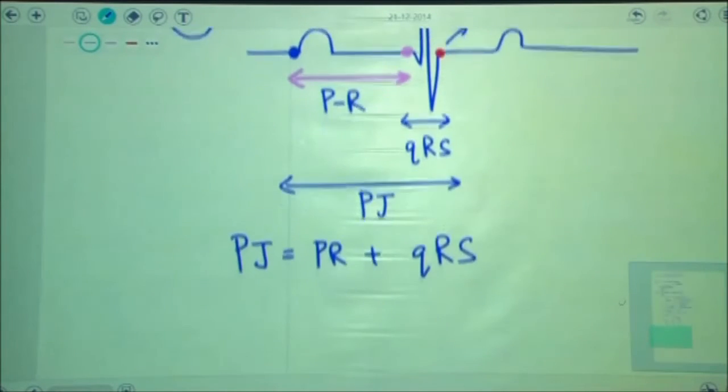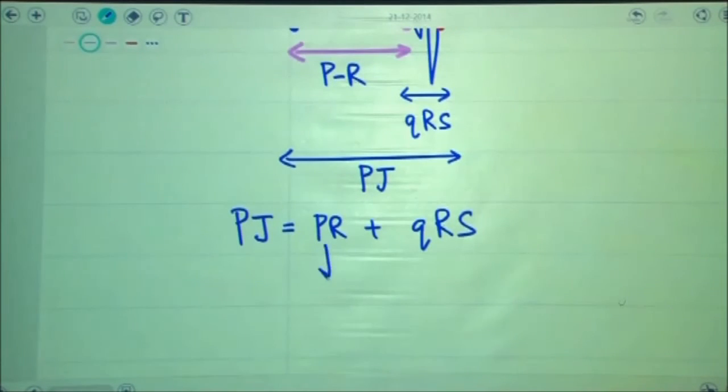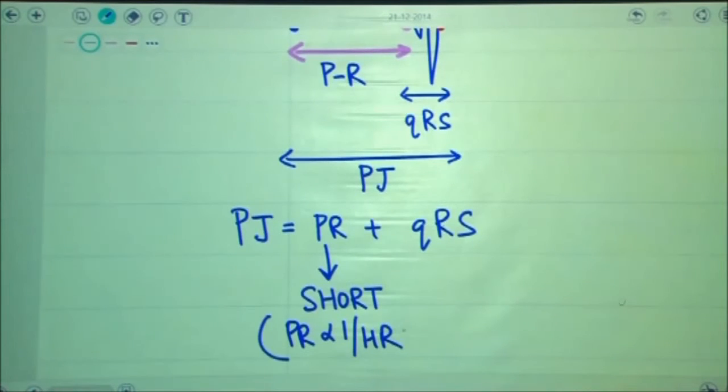In patients of Wolff-Parkinson-White syndrome, PR interval becomes short. The reason for this I have already explained to you. A basic law of ECG: PR interval is inversely related to heart rate. Tachycardia would imply PR is short.